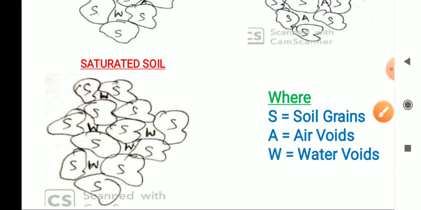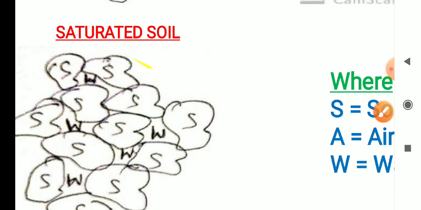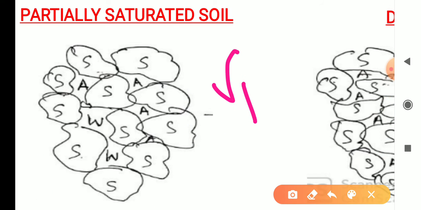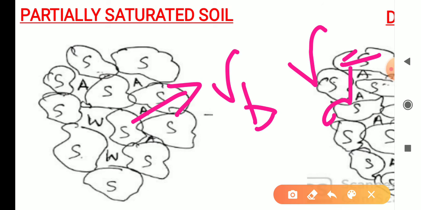Similarly, in saturated soil, what happens? In the rainy season, before the rain comes, it may be gamma b or it may be gamma d.